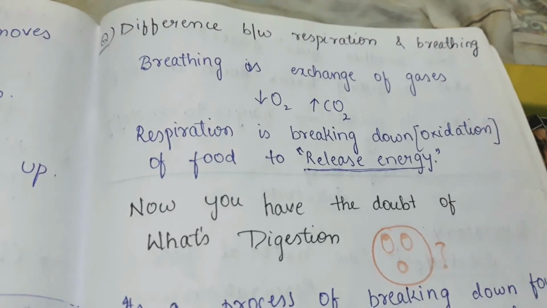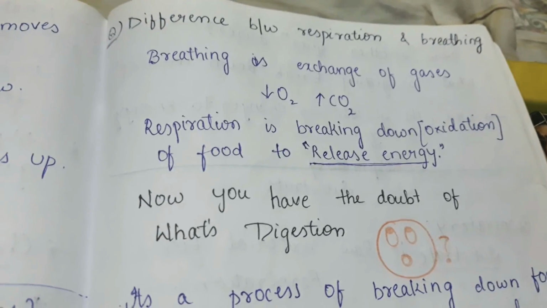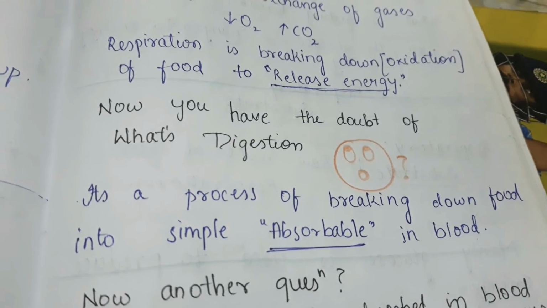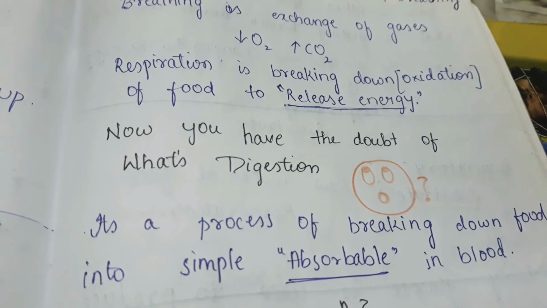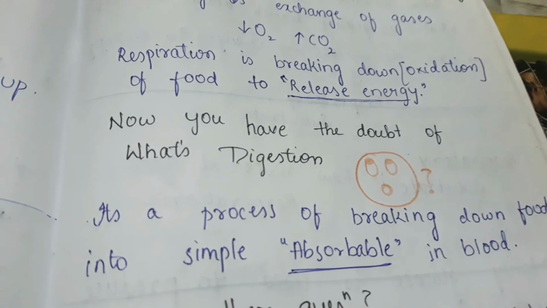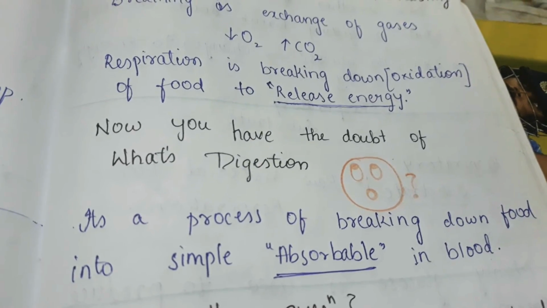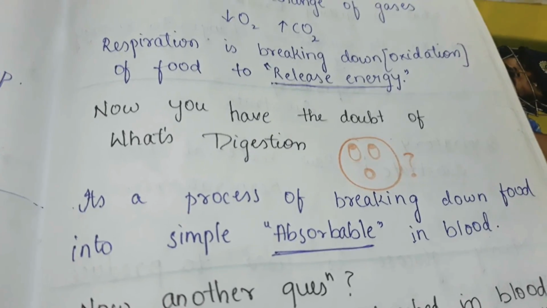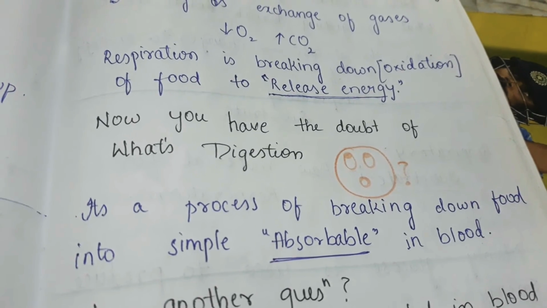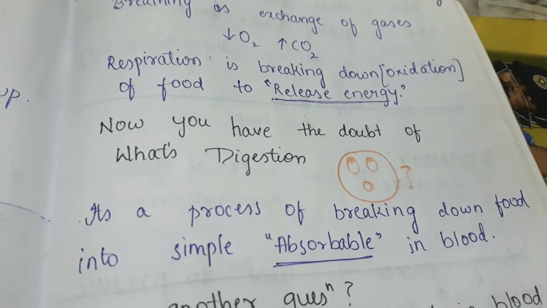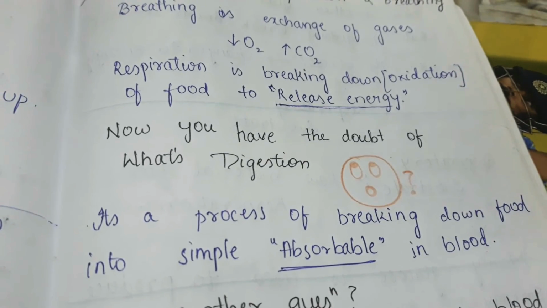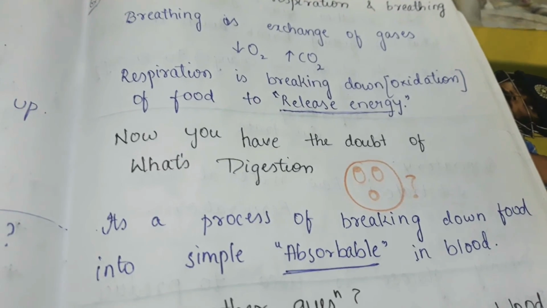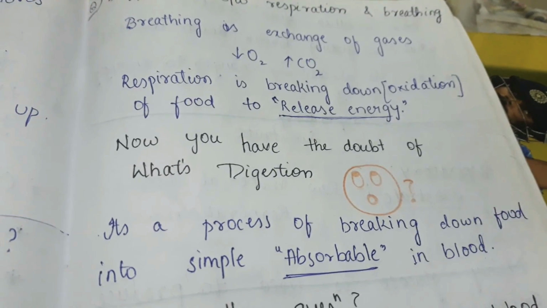Now you'll have a doubt, then what is digestion? Digestion is a process of breaking down food into simple forms absorbable in blood. See, respiration and digestion differ. Respiration helps in releasing energy, whereas digestion makes food absorbable in blood. That's why we say that whenever you get up, for a fresh mind you need to eat your breakfast. Not for energy, but so that your brain works properly, because your brain will get oxygen to work properly. So here digestion and respiration are interlinked.